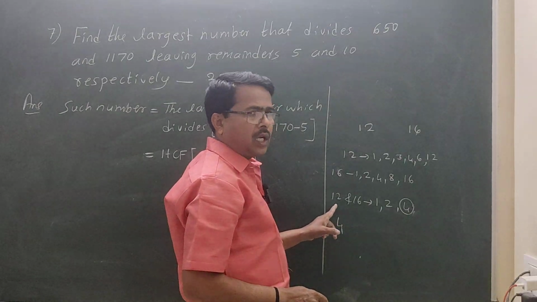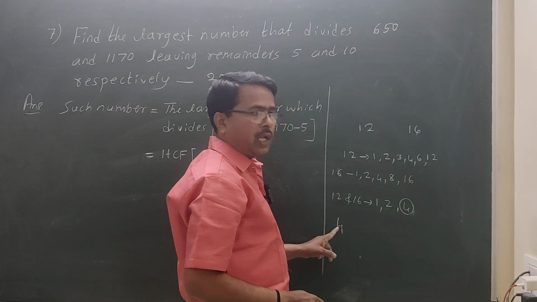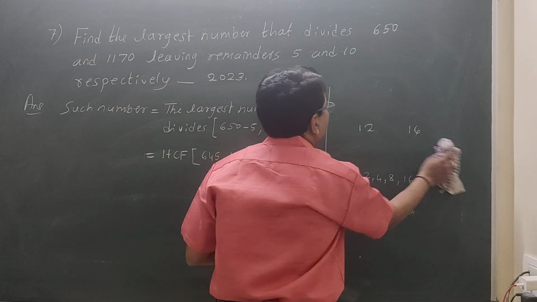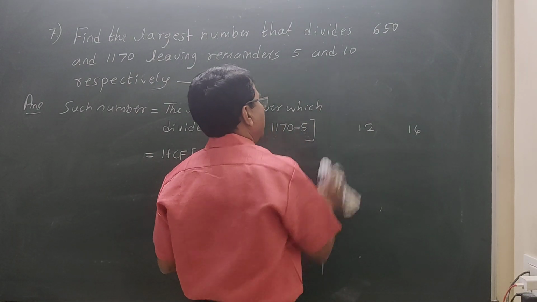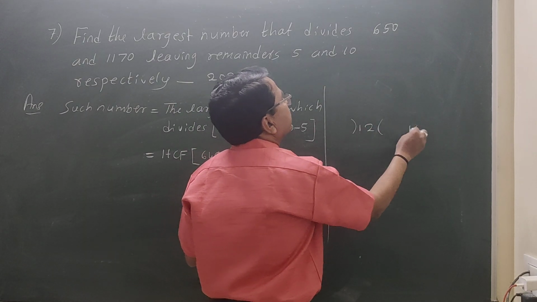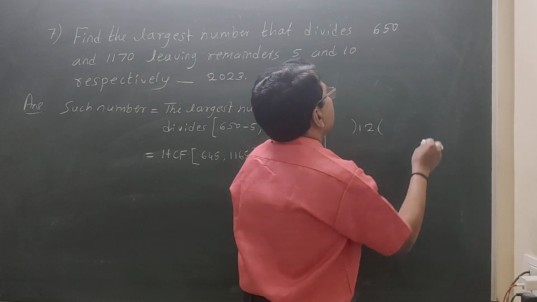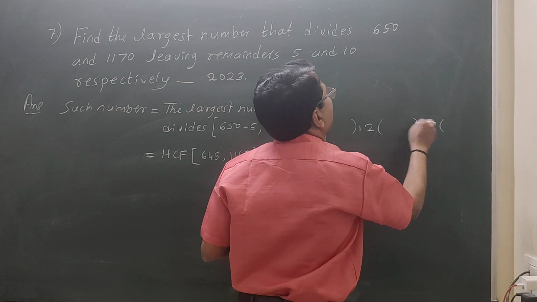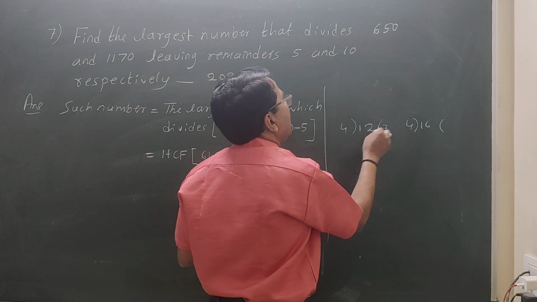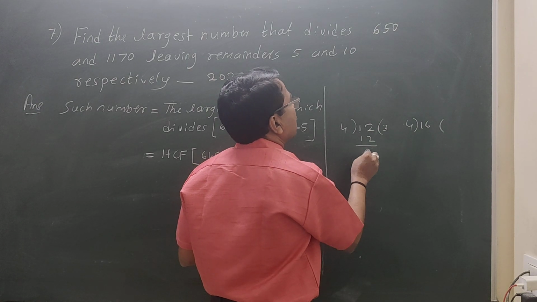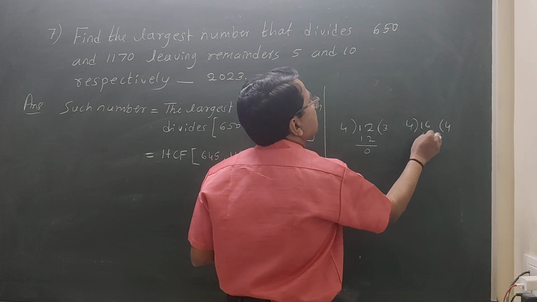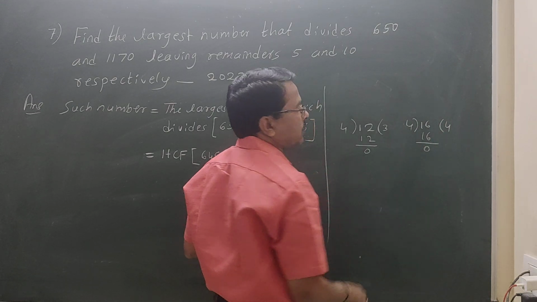Now we came to know the largest number which divides 12 and 16 is 4. If you divide 12 by 4, 4 3s are 12, remainder 0. If you divide 16 by 4, 4 4s are 16, remainder 0.